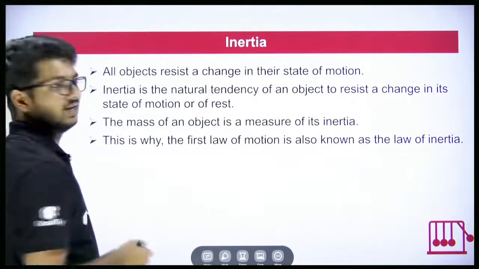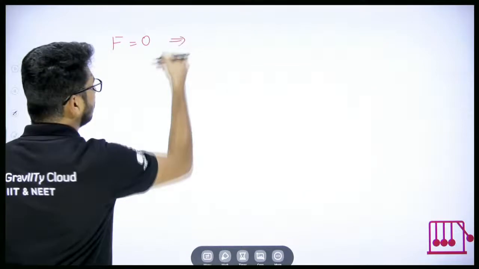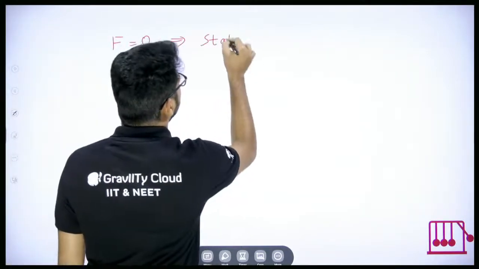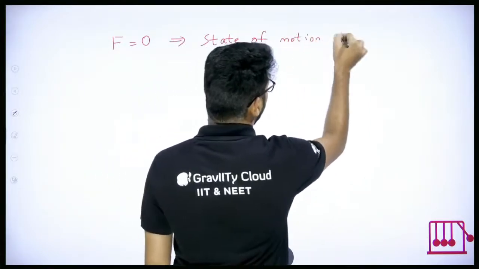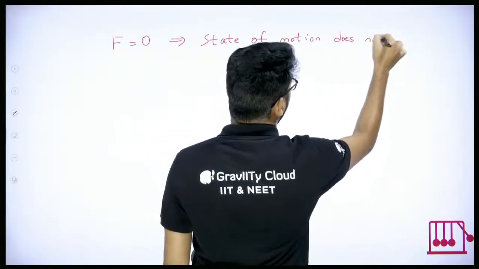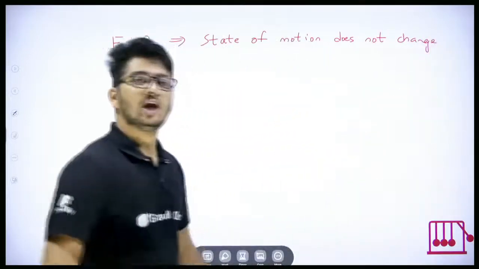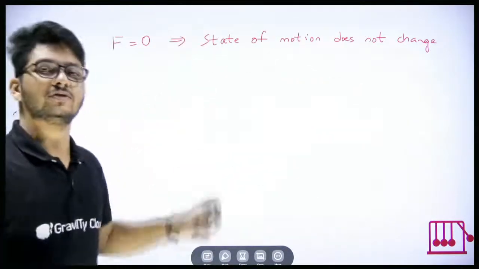When force is zero, the state of motion does not change. So that means any object will not allow the state of motion to change when force is zero.